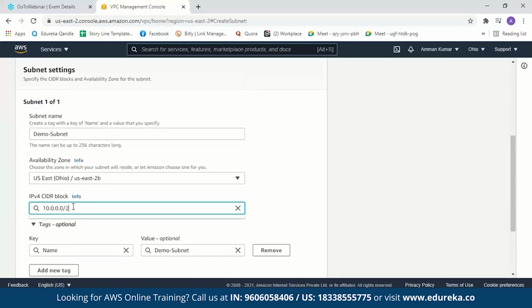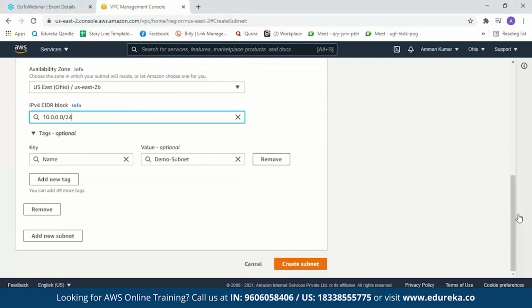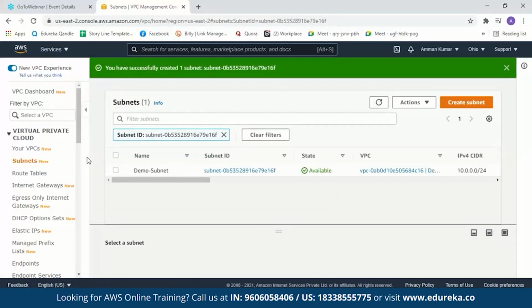So we'll just set it to 24. When I type 24 over here, it means 24 bits are reserved for my VPC network. Now the starting of the IP address of the subnet should be the same as the starting address of your VPC. Now after this, let us create a subnet.